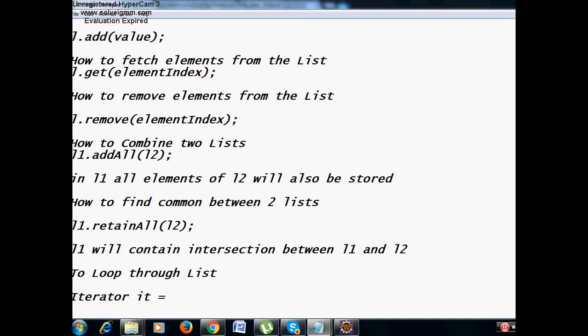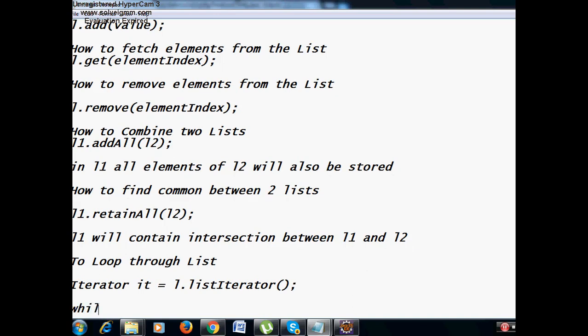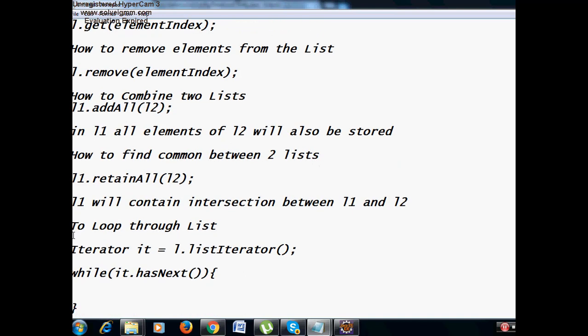Iterator IT is equal to the list name dot listIterator. Then you have to say while IT dot hasNext, and then inside this you can say the data type, some value is equal to IT dot next. This is how you loop through the list.